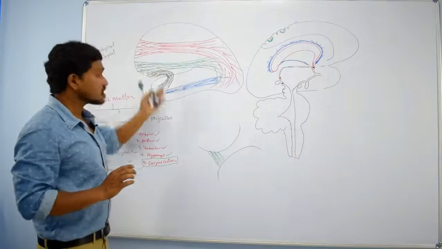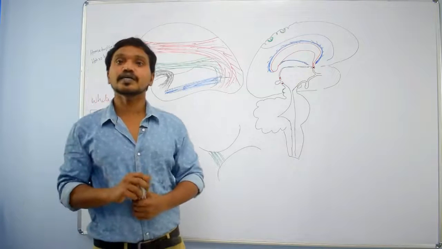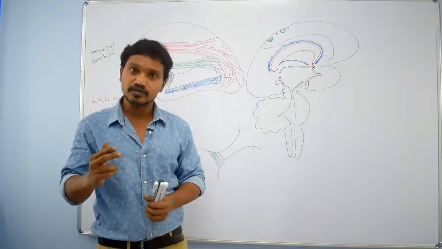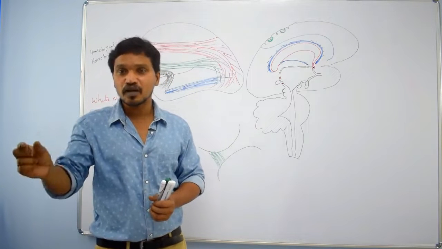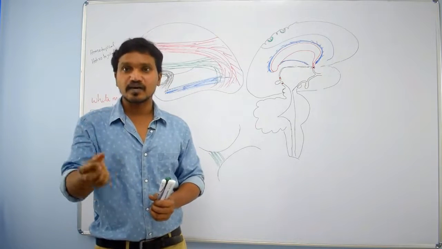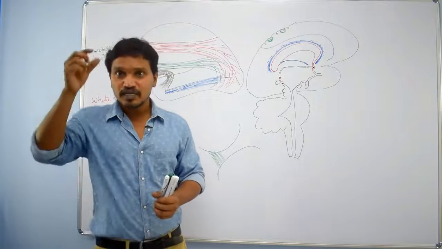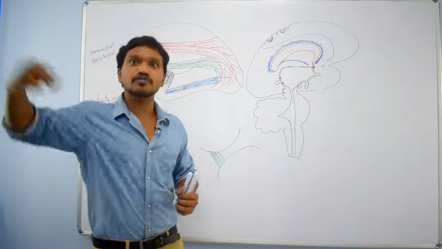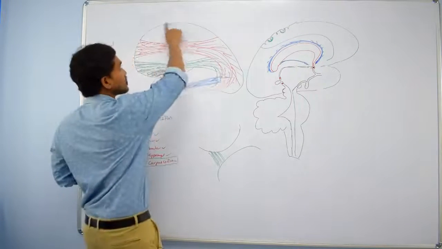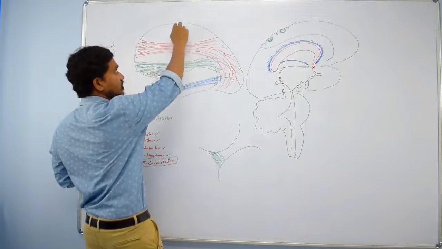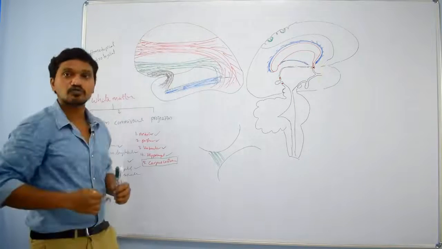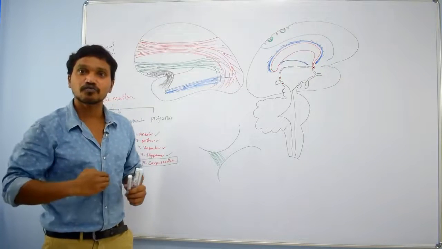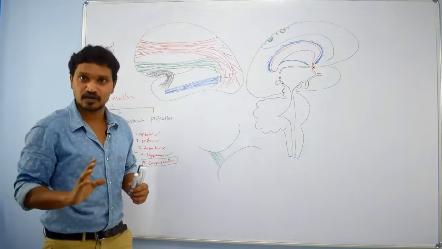Actually, these fibers, according to their direction, we divide into two types: corticofugal and corticopetal. Corticofugal means the fibers which are going away from the cortex. See, this is the cortex. If the fibers go away from the cortex, we call them corticofugal, like centrifugal. Right?